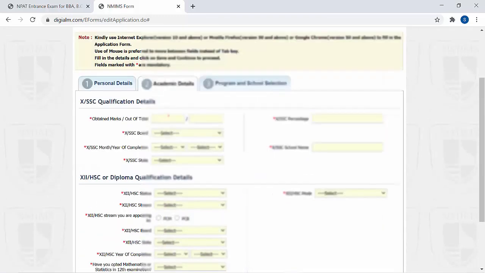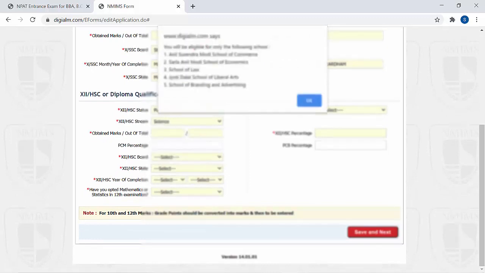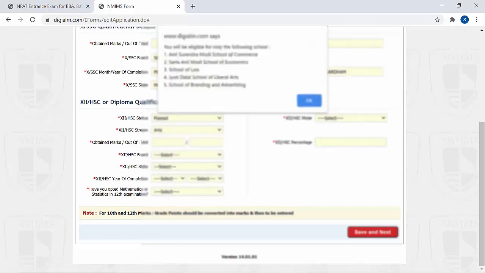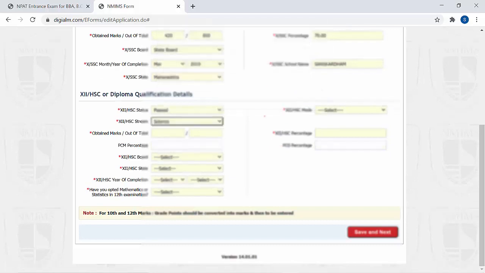Thereafter, now here you have to fill all these details. Okay, 10th and 12th details. Now friends, see here, if I select arts, then it will say you will be eligible for only the following schools. Okay, these all are the schools. You are eligible for all these schools: Anil Surendra Modi School of Commerce, Sarla Anil Modi School of Economics, School of Law, Jyoti Dalal School of Liberal Arts and School of Branding and Advertising. Similarly, if you select commerce then you will be eligible for all the schools, and if you select science then you are eligible for all the schools. Okay, so whichever the stream of yours, select here.